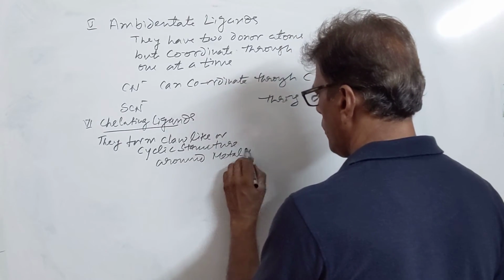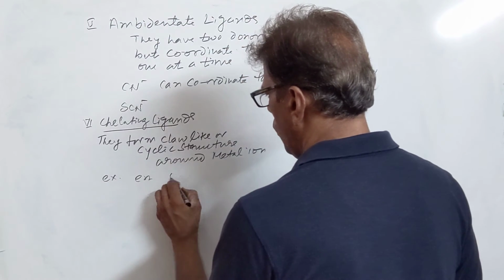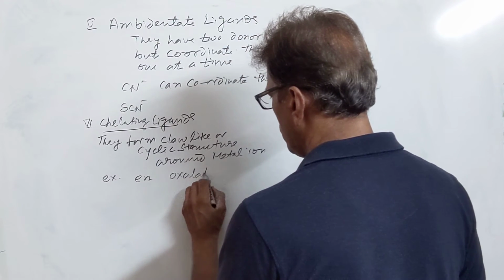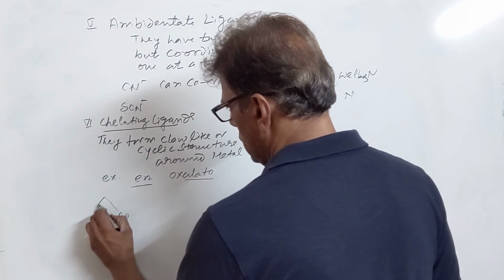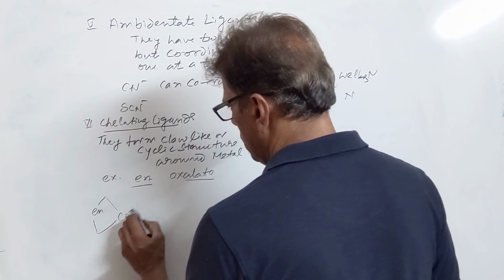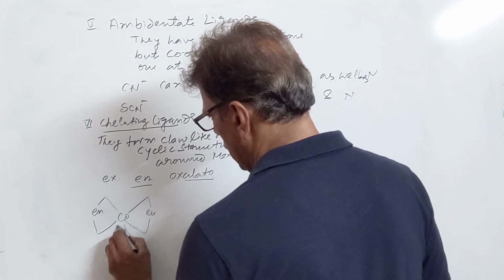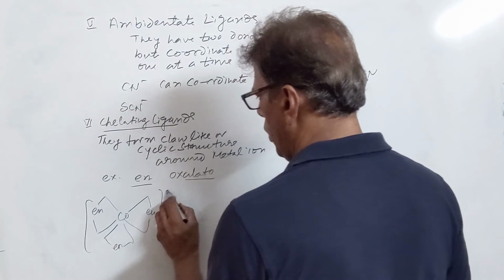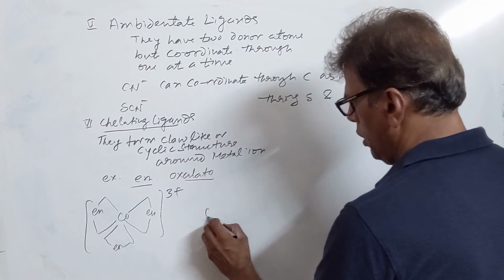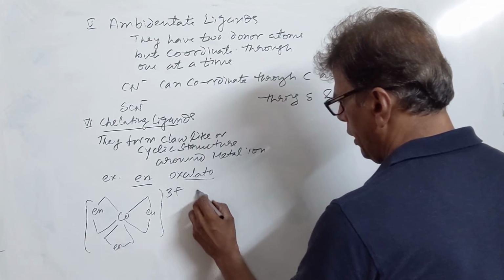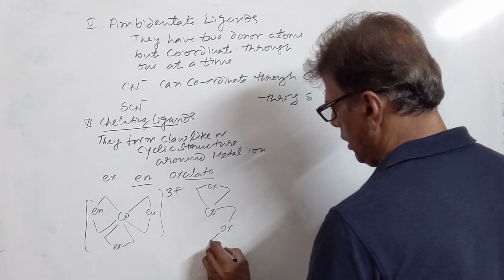Examples are ethylene diamine and oxalato ion. For example, cobalt having ethylene diamine: ethylene diamine produces a claw-like structure around cobalt. Similarly, oxalate ion can form a cyclic structure around cobalt.